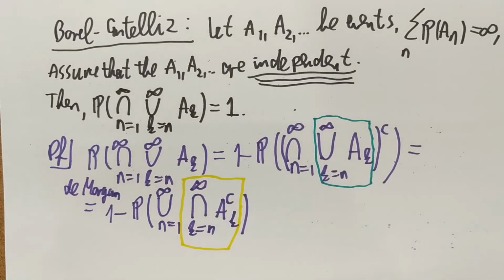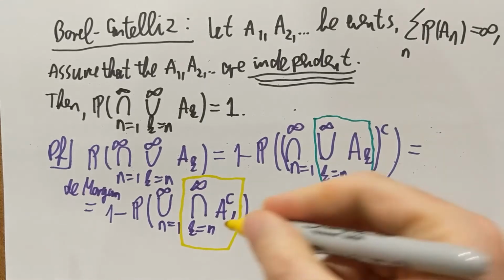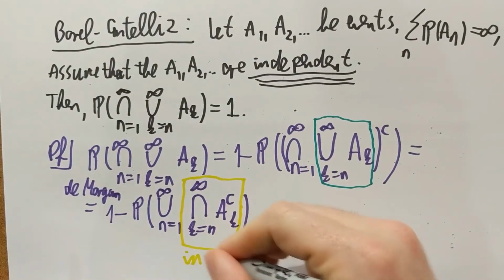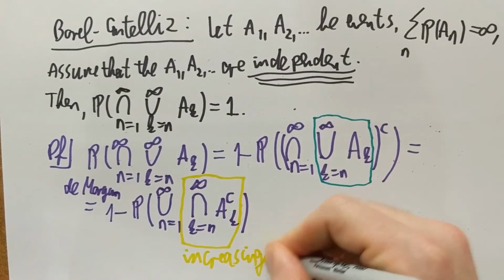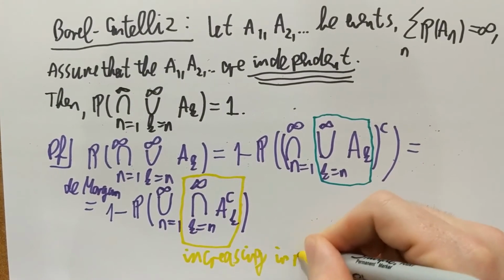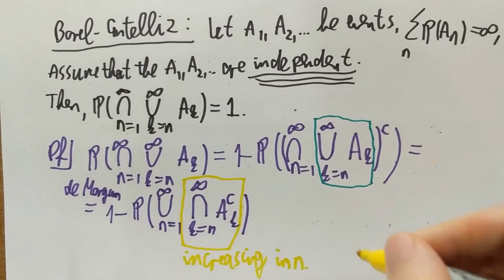Taking the intersection of fewer things means I'm getting larger sets, because I'm intersecting less. So this is increasing in n.